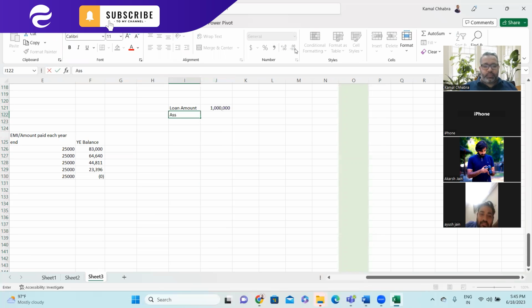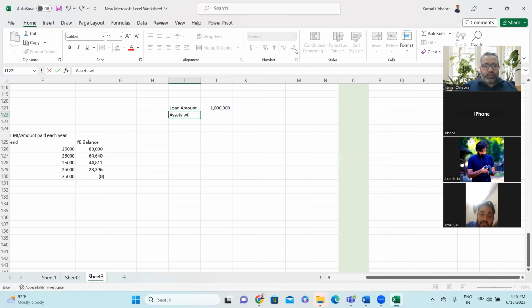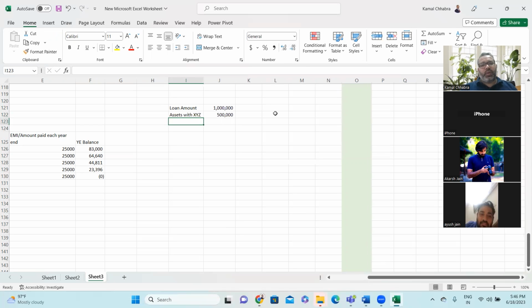Assets with XYZ, let's say 500. So they have taken a loan of $1 million and now they are saying I have assets of $500,000 worth. You can take that asset.